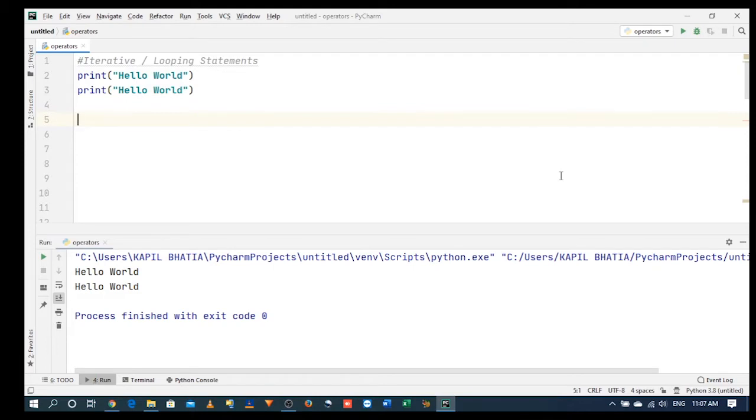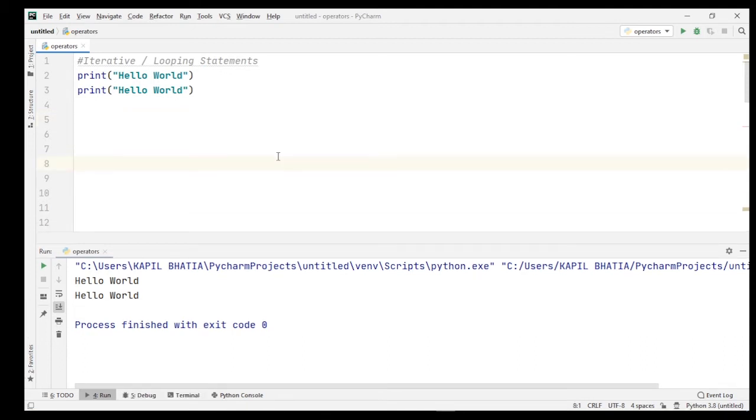What if I want to print hello world 10 times? What will you do now? Of course, you can copy and paste it 10 times. But don't you think you are doing manual work? What if I want to print 100 times? So it is difficult to do that, right? Now the best way to do it is applying a loop.